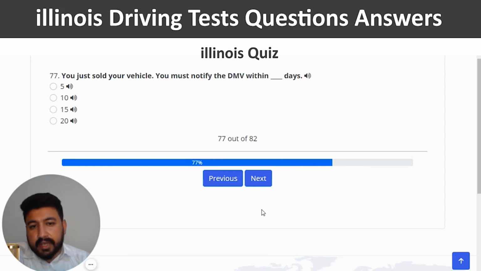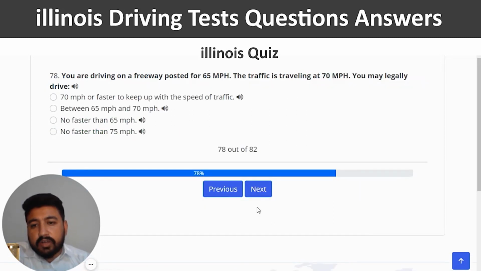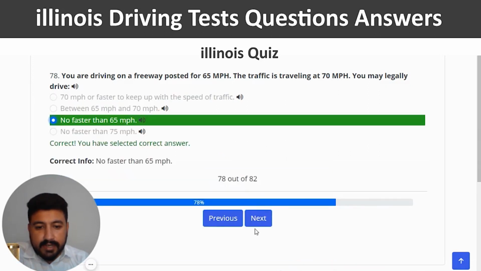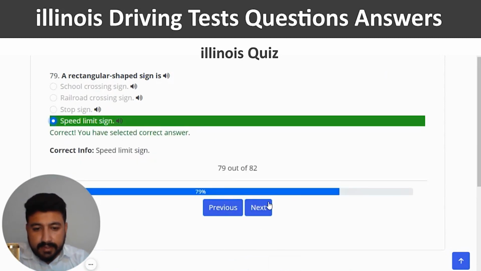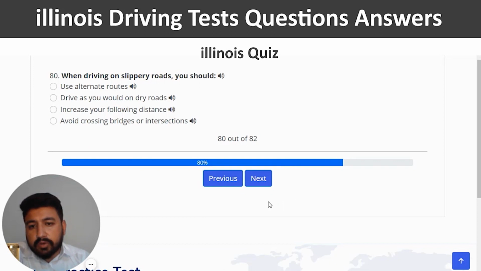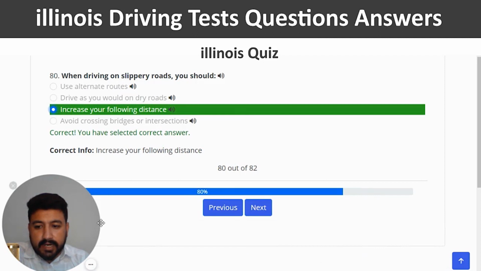Next. You just sold your vehicle. You must notify the DMV within how many days? The right answer is 5. Next. You are driving on a freeway posted for 65 mph. The traffic is traveling at 70 mph. You may legally drive... The right answer is no faster than 65 mph. So third option, correct, and next. A rectangular shaped sign is a speed limit sign. So fourth one, right. Next. When driving on a slippery road, you should increase your following distance. So I'm going to click on the third option, right, and next.